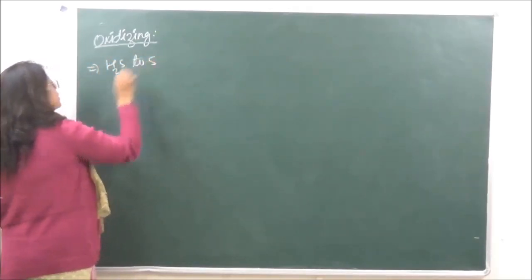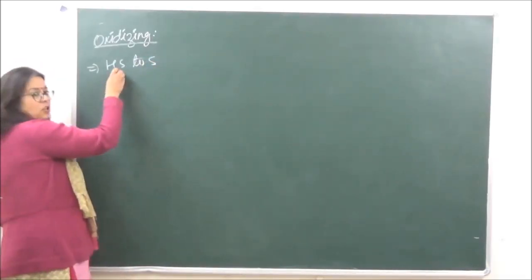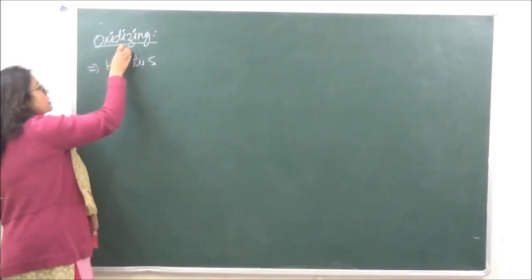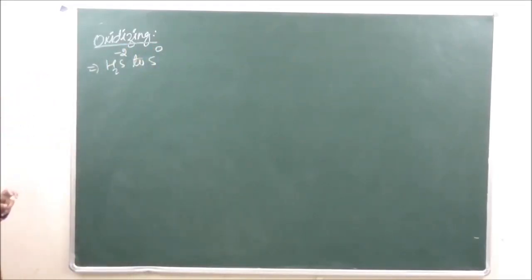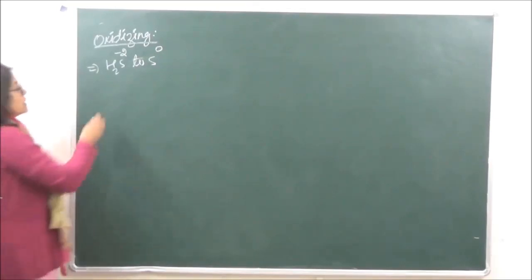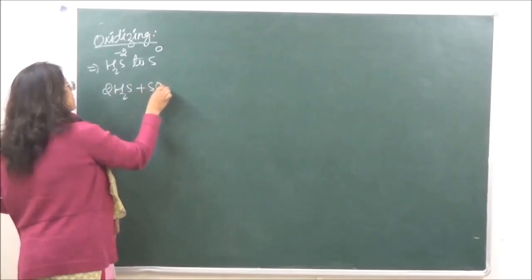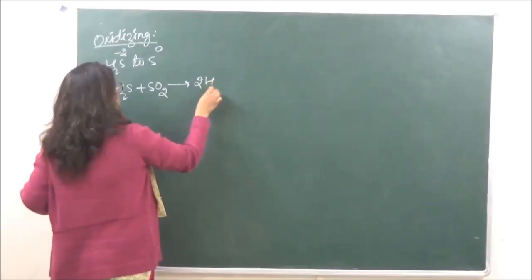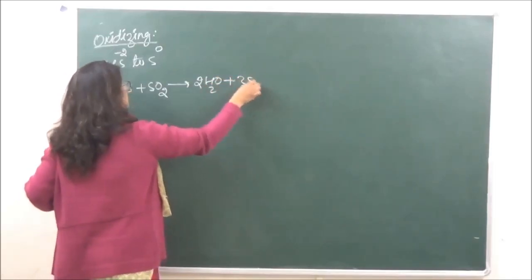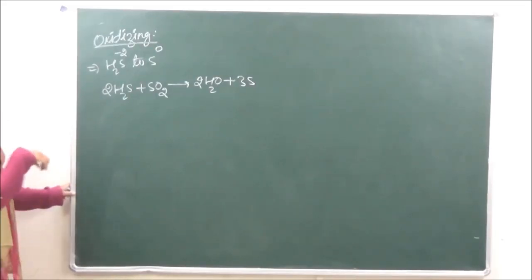sulfide to sulfur. Right? Oxidize का मतलब क्या होता है? Increase in oxidation number. यहाँ पे sulfur का oxidation number is -2 और यहाँ पे sulfur का oxidation number is 0. So sulfide is going to be converted into sulfur by the reaction. Okay. In a similar manner, metals, they are oxidized by